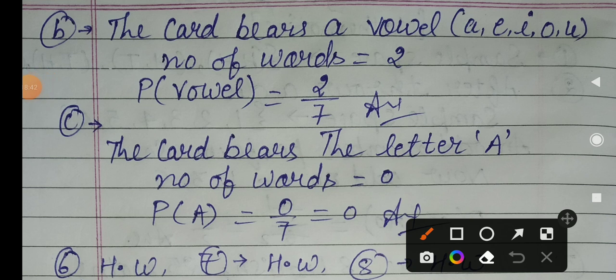Then questions 5, 6, 7 and 8 are complete.